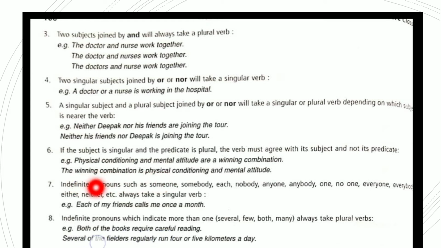Now indefinite pronouns which indicate more than one, such as several, few, both, many, always take plural verbs. For example, both of the books require careful reading. Several of the fielders regularly run 4 or 5 kilometers a day. So wherever there is an example of several, few, both, they always take plural verbs only.